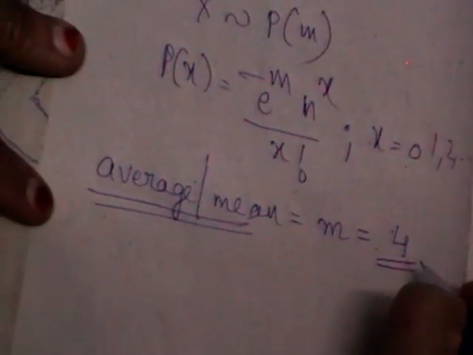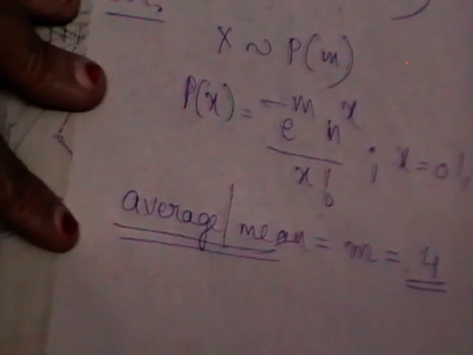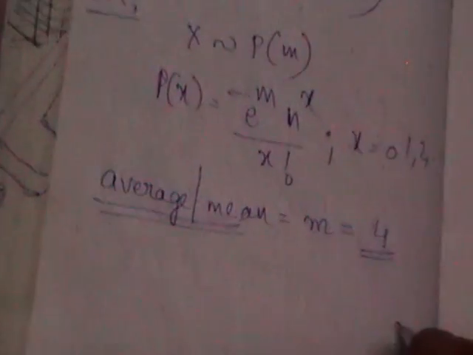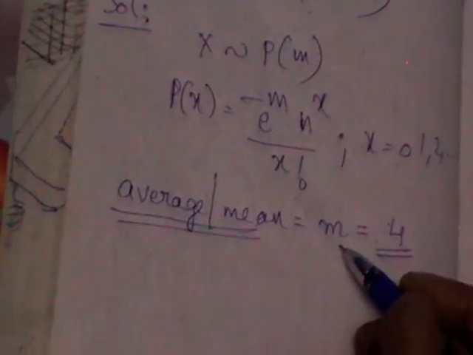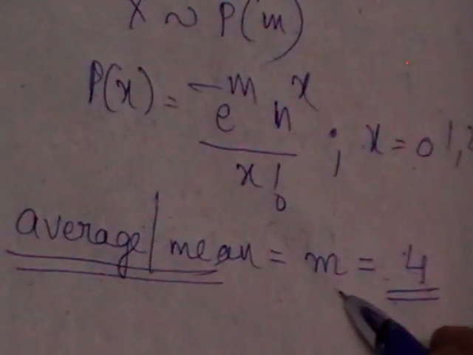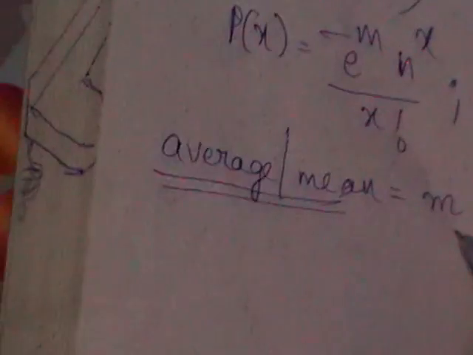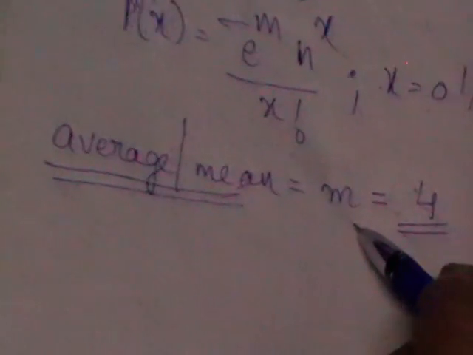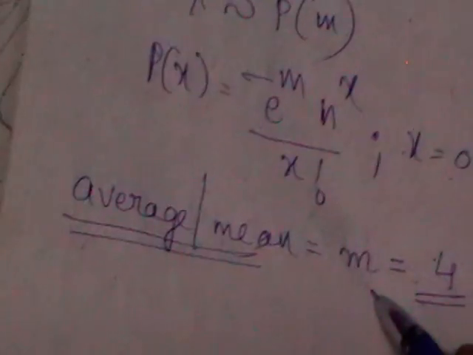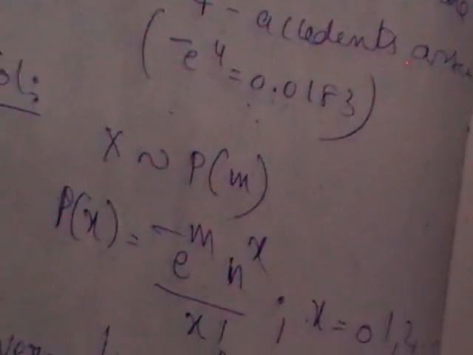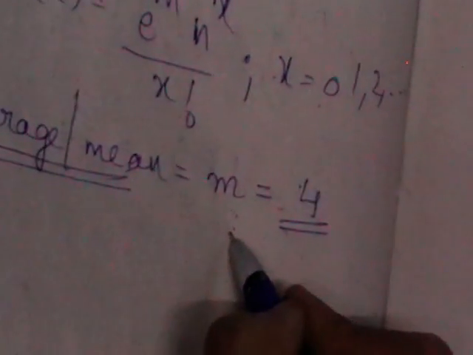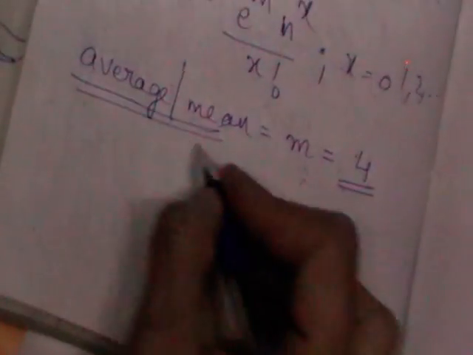If the question does not clearly specify the average, then you need to calculate the average, which represents m. Again I am repeating, it is clearly given to use Poisson distribution. Moreover, it is given that on an average 4 industrial accidents occur, which means m is directly given to you. In the other case, where m won't be given, you are going to calculate m. In the present problem, m is directly given to you.